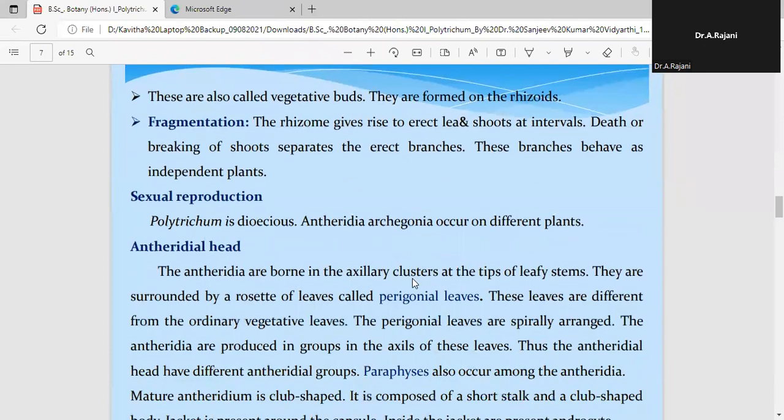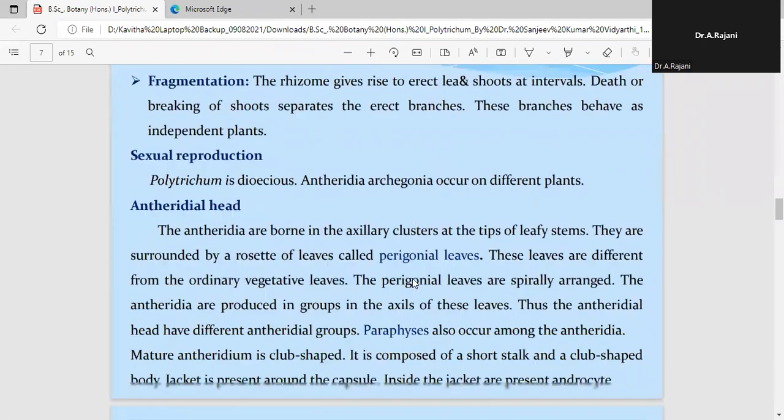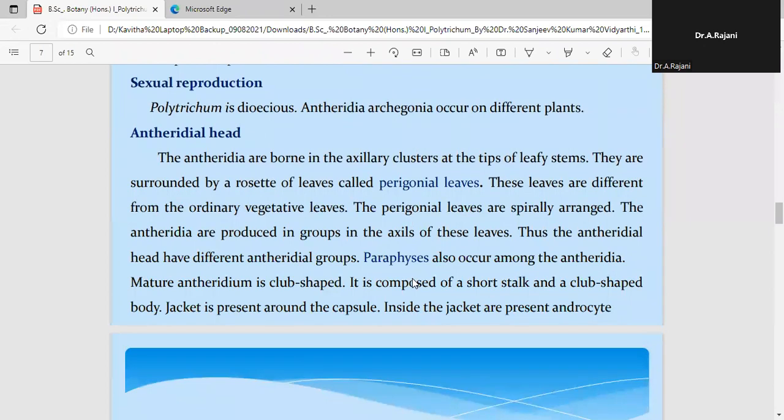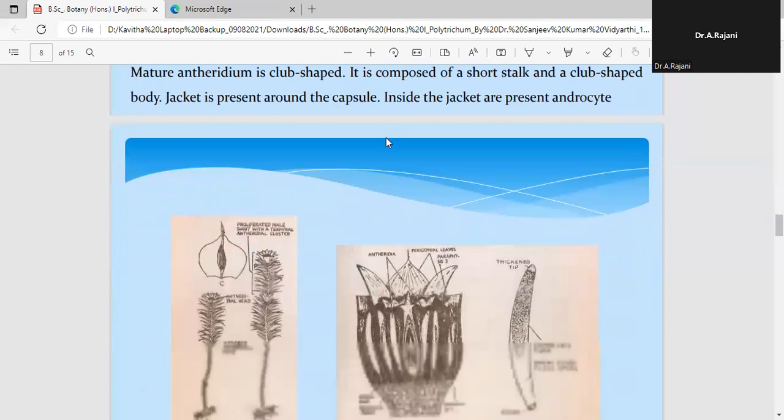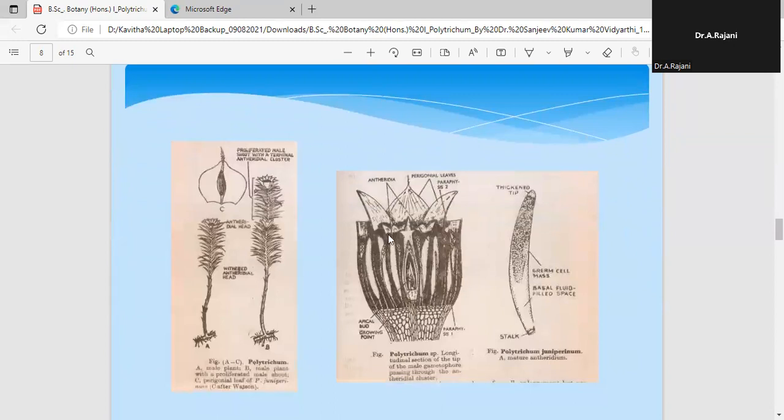Now when we move on to sexual reproduction, it is somewhat complicated when compared to the lowermost bryophytic plants, because Polytrichum is a dioecious plant, that is, male and female are both different from one another. The male Polytrichum plant is different from the female Polytrichum. So how are we going to identify the male Polytrichum and the female Polytrichum? It is with the help of the heads.